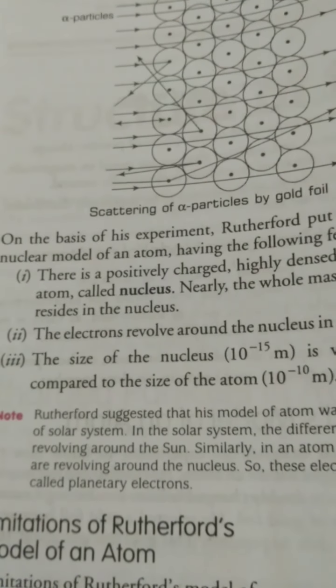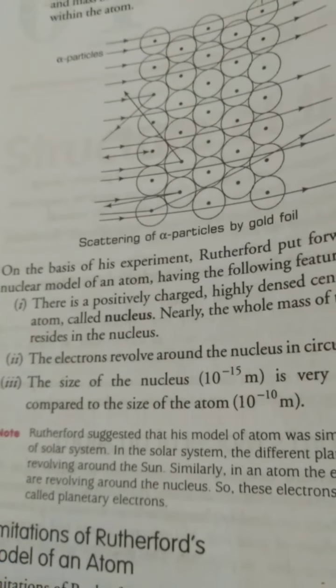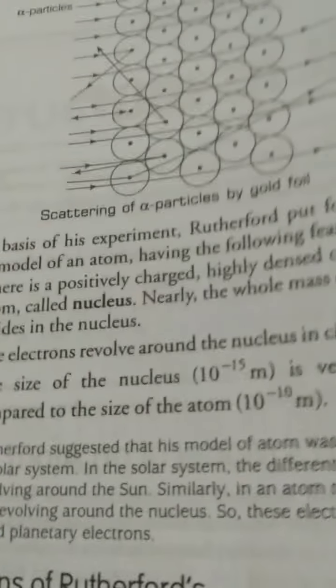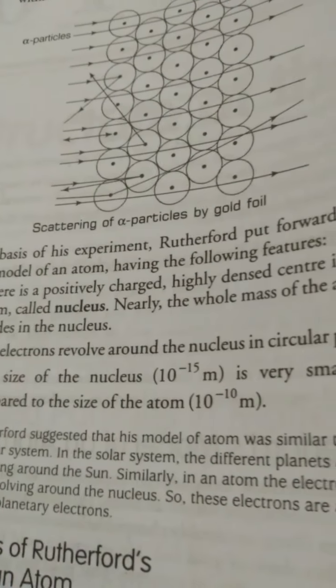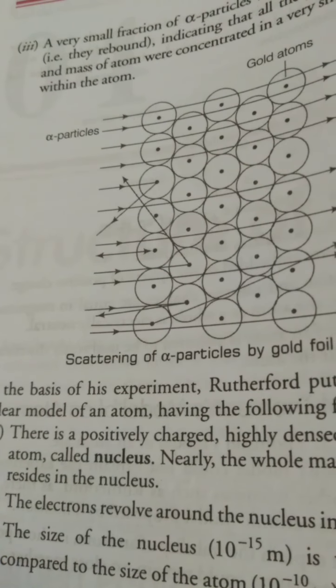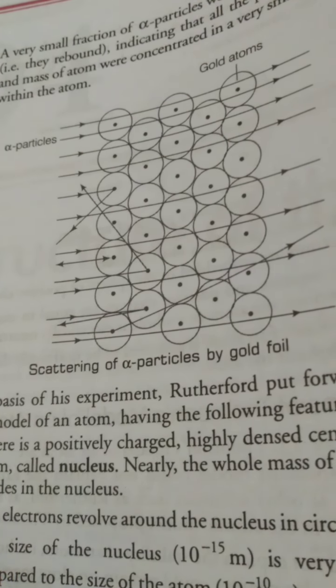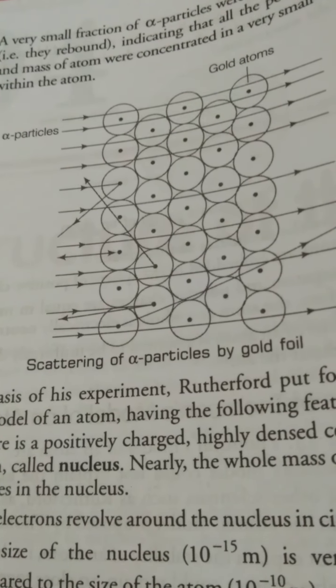So on the basis of his alpha particle experiment, Rutherford is giving his first nuclear model of the atom, where he gave his postulate like this: that there is a positively charged, highly dense center in an atom called the nucleus. Like I was telling you, some of the alpha particles crossed very nicely, some got deflected and some are hitting back and returning back.